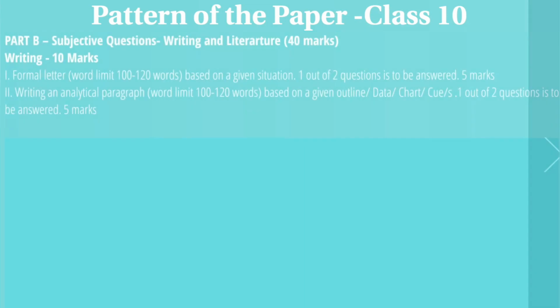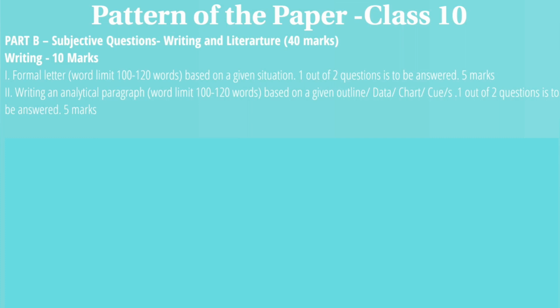In the next section, part B, writing and literature, this will also consist of 40 marks. The first section is writing, in which you will be asked to write a formal letter, 100 to 120 words. This will be based on a given situation. You will be given two questions and you'll have to choose one out of the two. This will be for 5 marks.